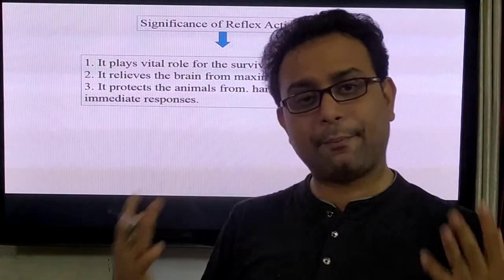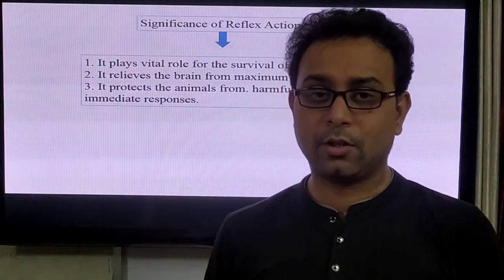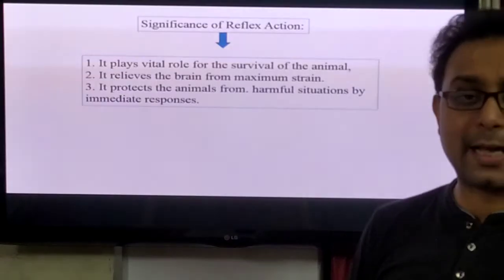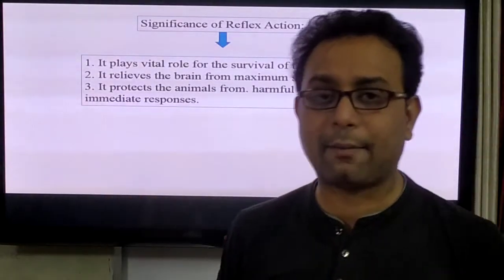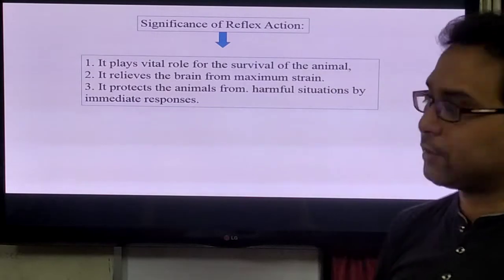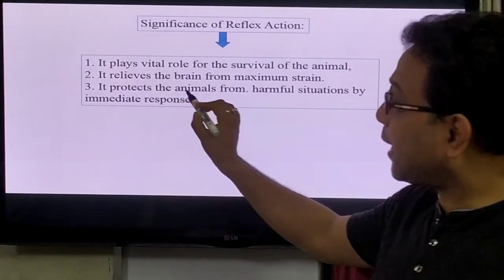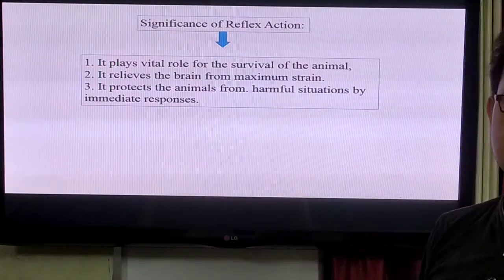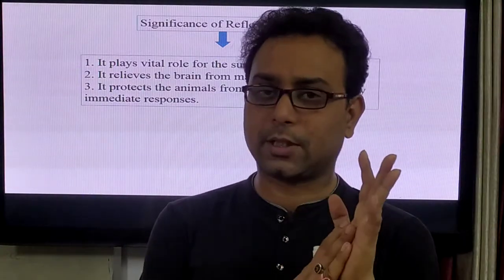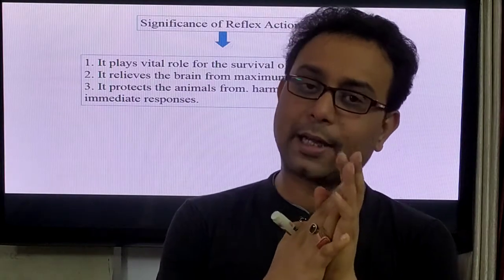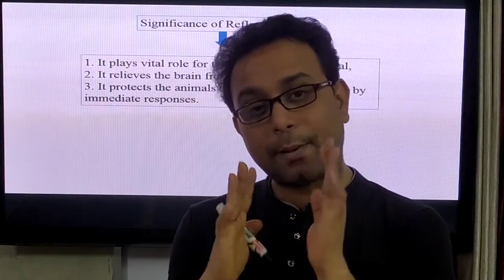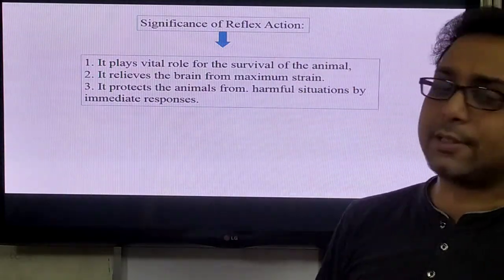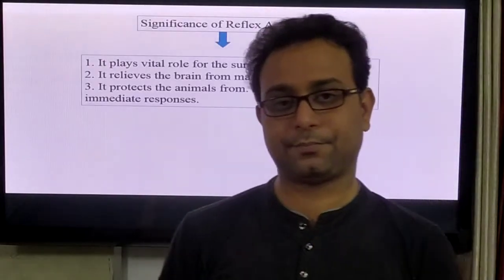Because the brain has a limited capacity, reflex action relieves this load, so our brain is not damaged. Another important point is that it protects animals from harmful situations by immediate response. If you touch a hot object for a long time, your hand would be completely destroyed. But that does not happen because of reflex action. So this is the significance of reflex action.